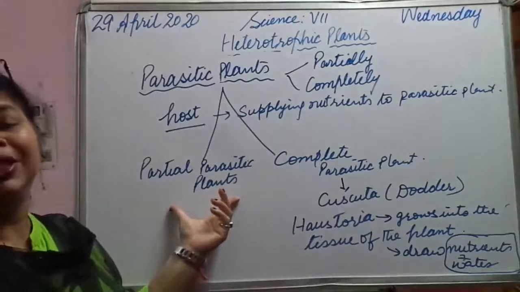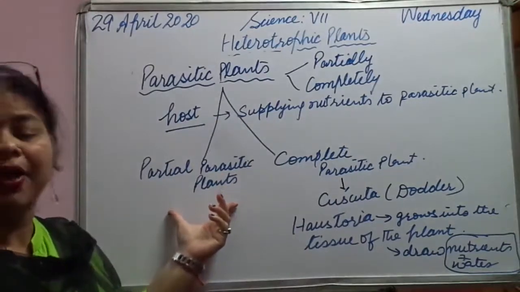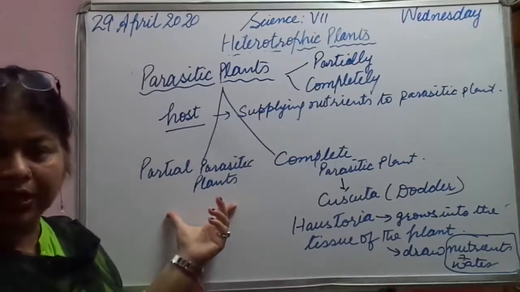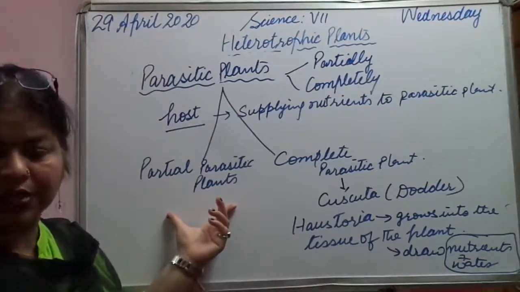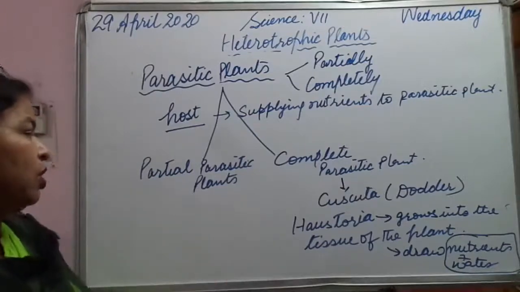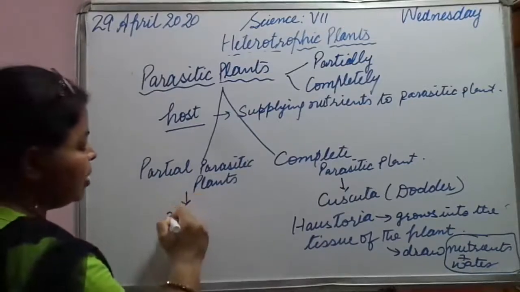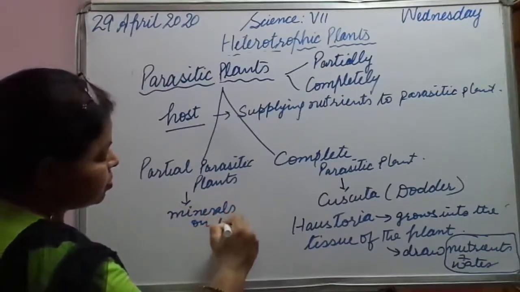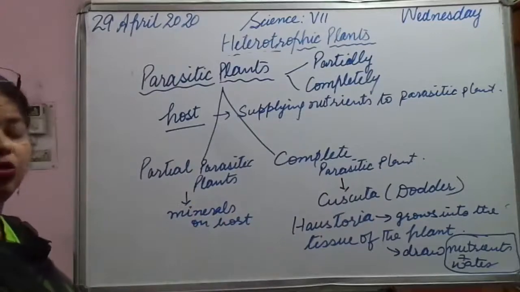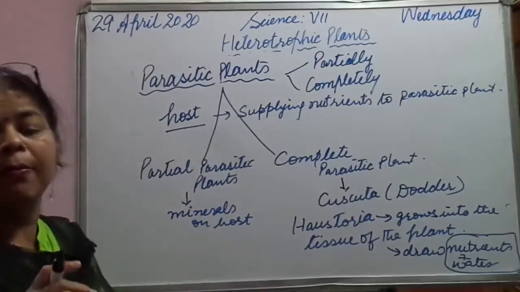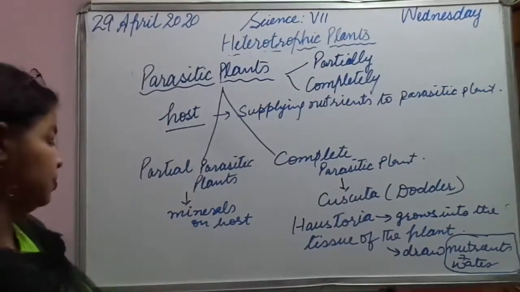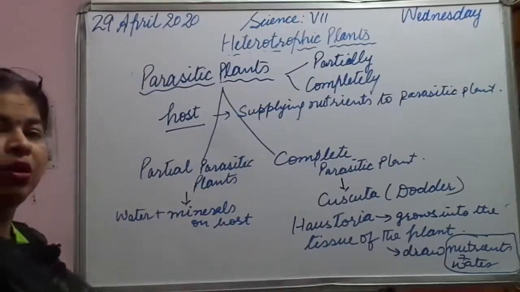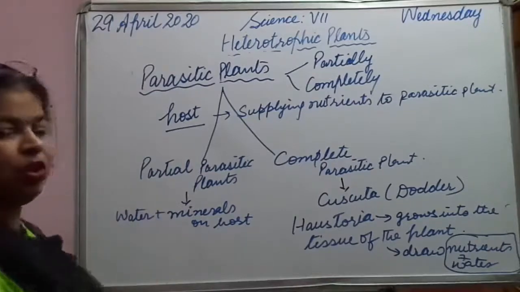These partial parasites have chlorophyll, and they can prepare their own food by photosynthesis, but they depend on the host for water plus minerals. They require this from the host plant.